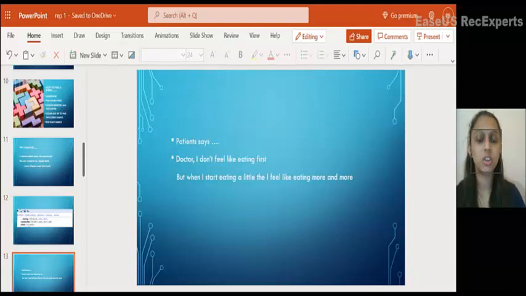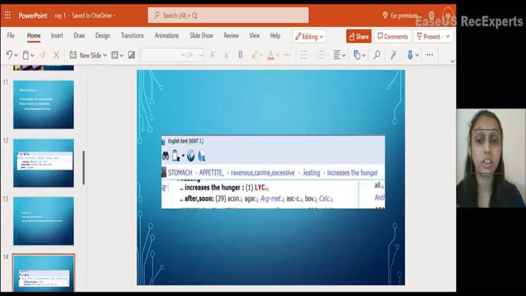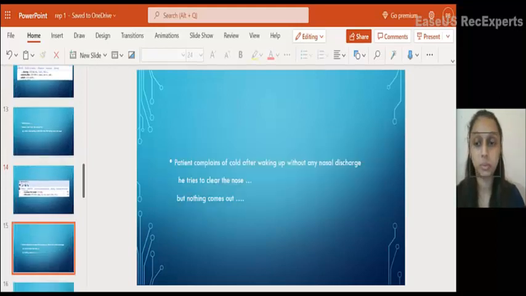A patient says, Doctor, I don't feel like eating at all. But when I start eating a little, then I feel like eating more and more. So we have to understand that he doesn't feel hungry at all, but when he starts a little, he feels more and more hungry. So I've chosen this rubric: Stomach, appetite, ravenous, because eating increases the hunger. So only remedy, Lycopodium.